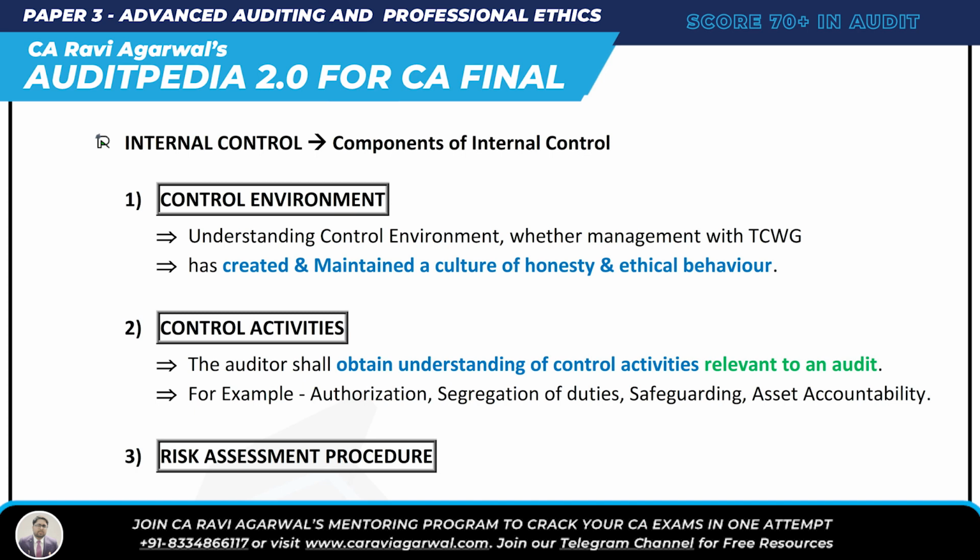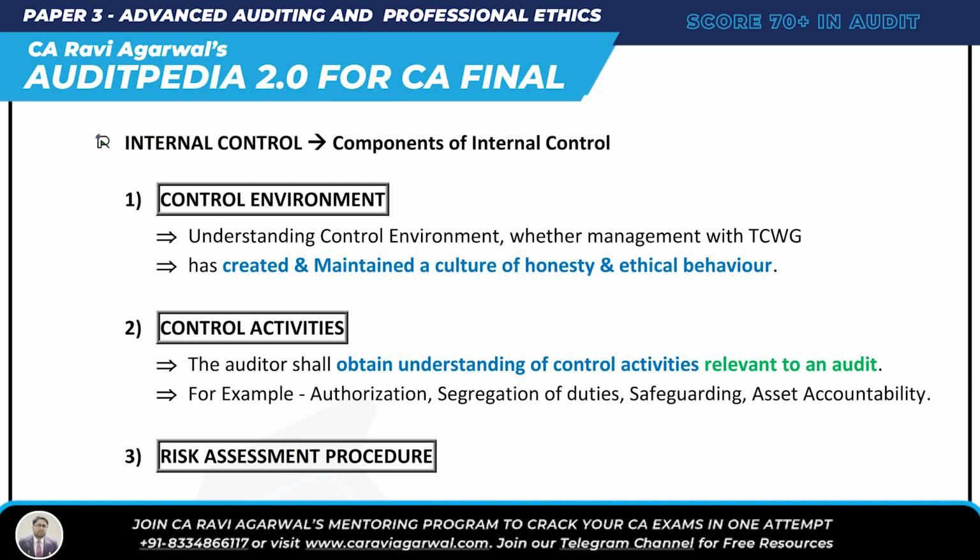What do you have to do here? You have to understand the control environment, whether management with TCWG has created or maintained any culture of honesty or ethical behavior or not. You just check. C. A is activities, control activities.